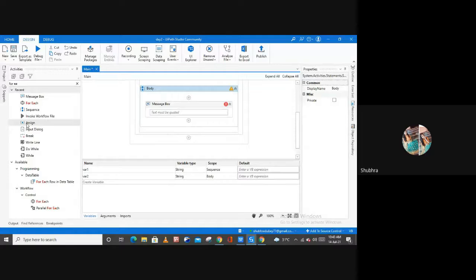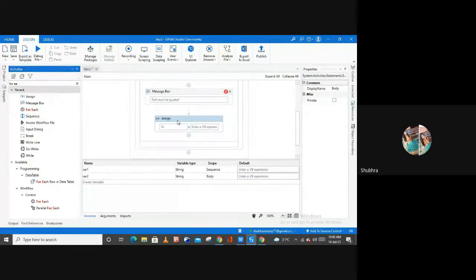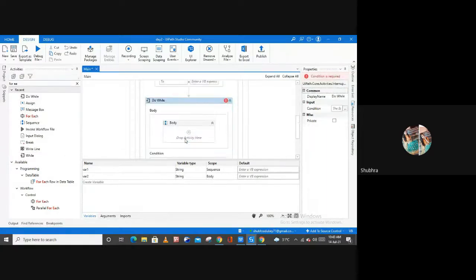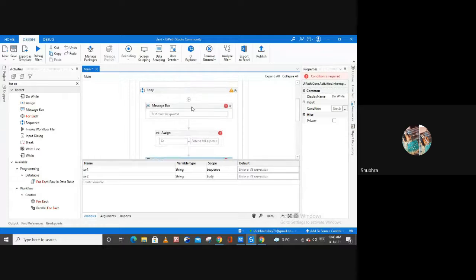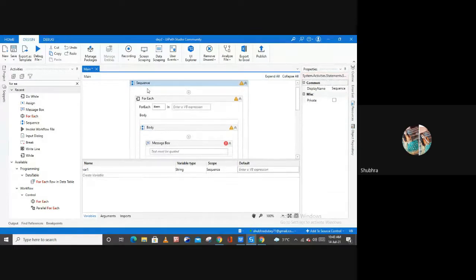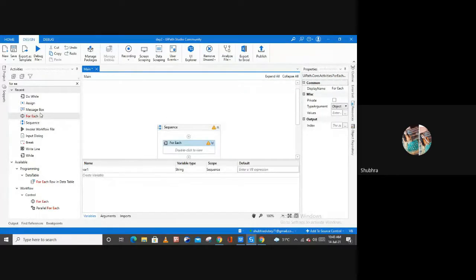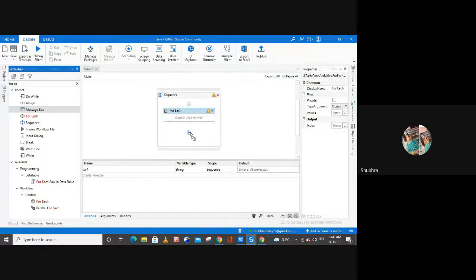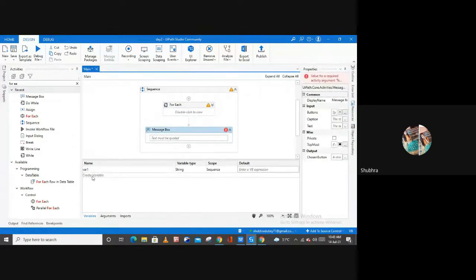For example, if I use this assign activity here, and if I use this do while activity here, I can use this variable 2 for all these 3 activities: message box, assign and do while. But I cannot use this variable 2 for my sequence, or any other activity inside of my sequence. For example, if I use one more message box here, I cannot use this variable. As you can see, variable 2 is gone.